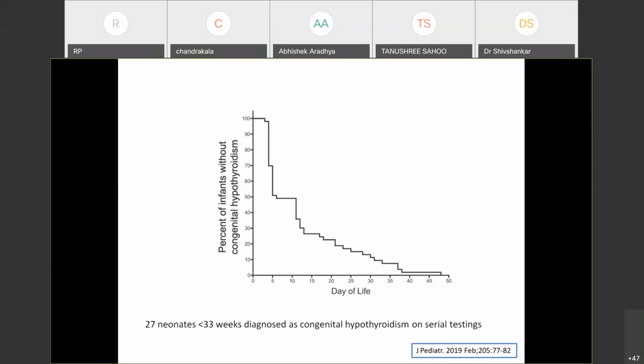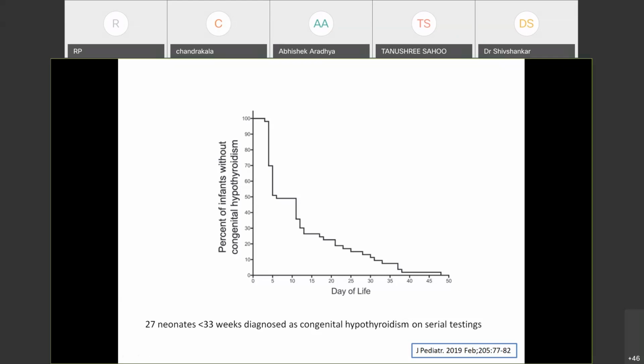So at around 10 to 15 days, you see that 50% are still undiagnosed. And when you go till like 35 days, still 10 to 15% are undiagnosed. So this is an ongoing debate till when to screen, but it may be prudent screening till end of second month. Continue doing TSH till the end of second month.